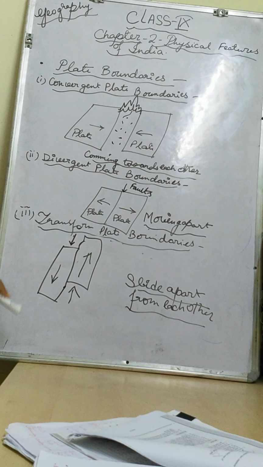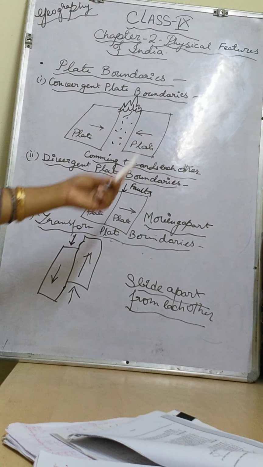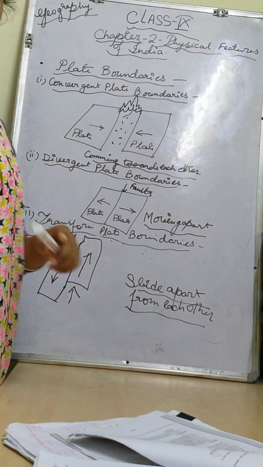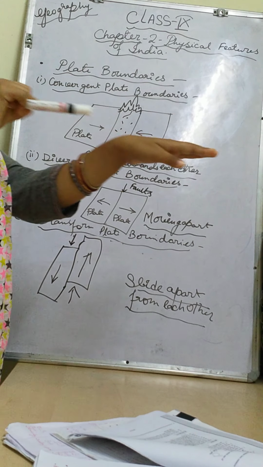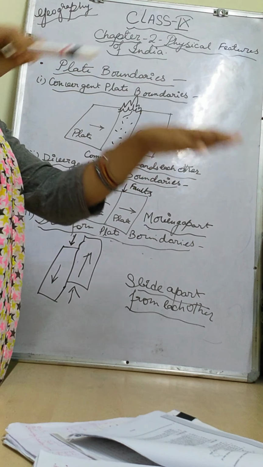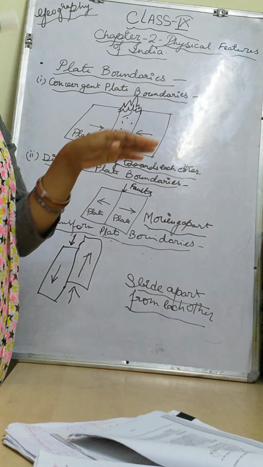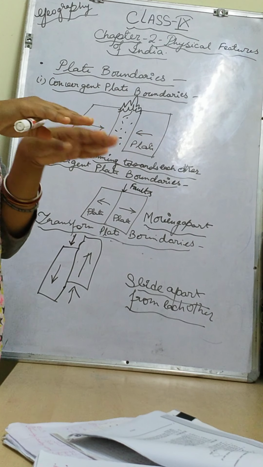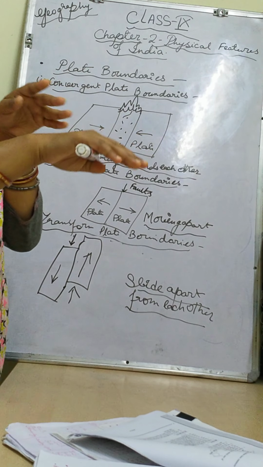Third part I will come on. Here we will see, I have already told you, the transform plate boundaries. What are transform plate boundaries? In some cases we can see the plates are sliding apart from each other. It means they are not in the same direction, they are in different directions.